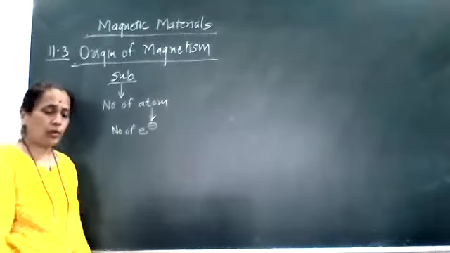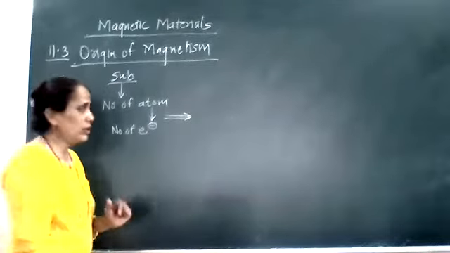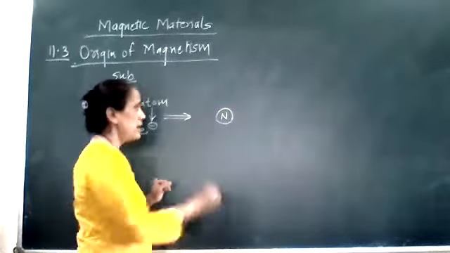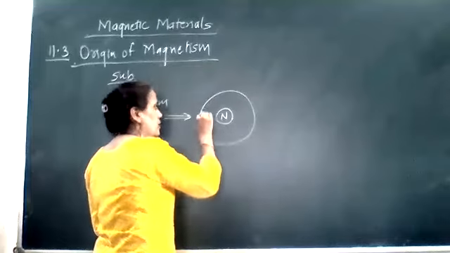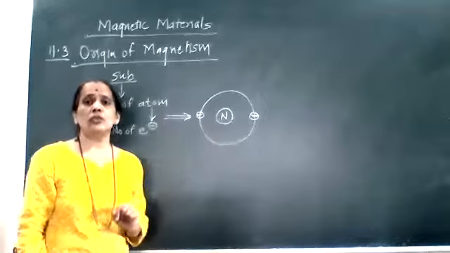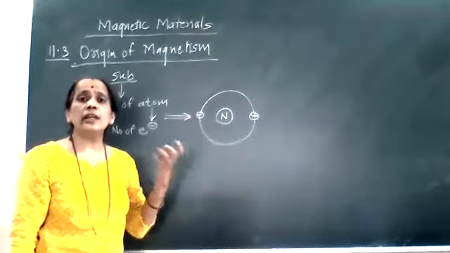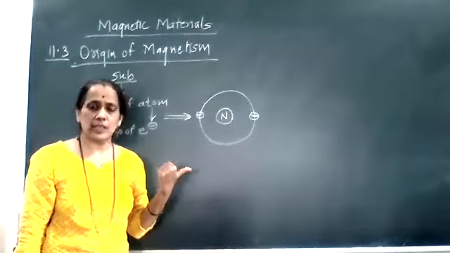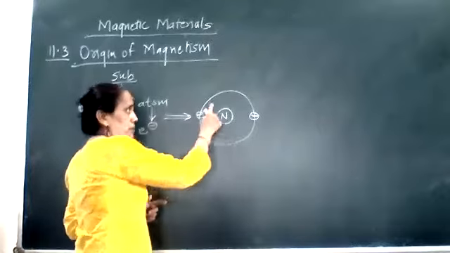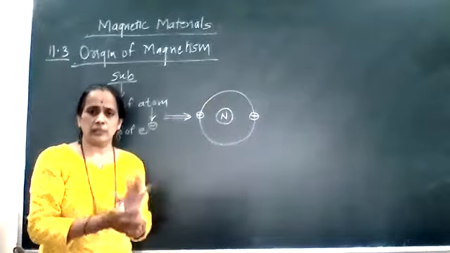When we concentrate on the atomic structure of any substance, at the center of the atom there is a nucleus, and around this nucleus the electrons are revolving. Like in the first orbit, the number of electrons is 2. As the number of orbits goes on increasing, the holding capacity of electrons also goes on increasing. Clear? So for every atom, electrons are present, and these electrons are revolving in the orbit.